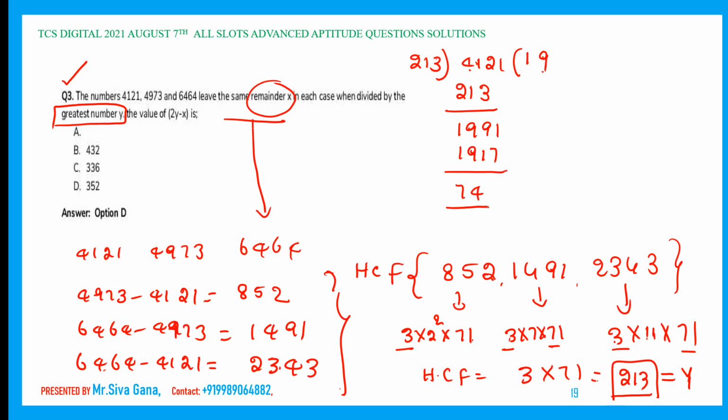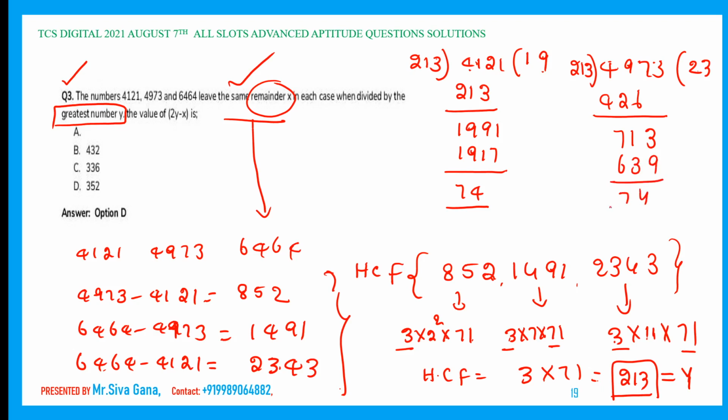Let us check whether we get the same remainder for the next number also. 4973 divided by 213, 2 times is 426, that comes out to be 71, then 3 times is 639. Remainder is 74. We got the same remainder, no doubt, and this is our x value.